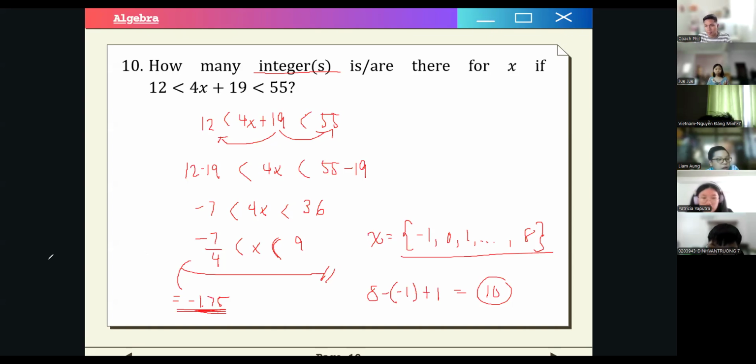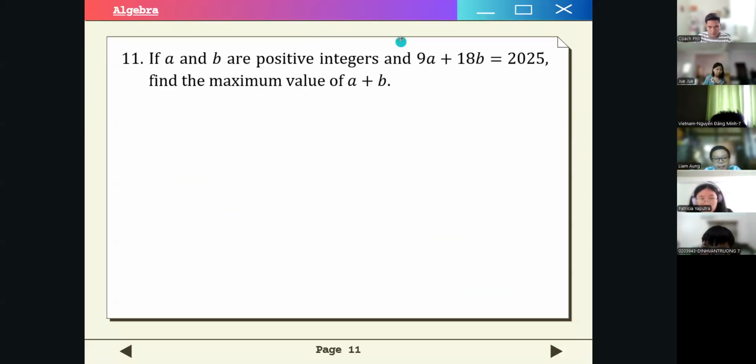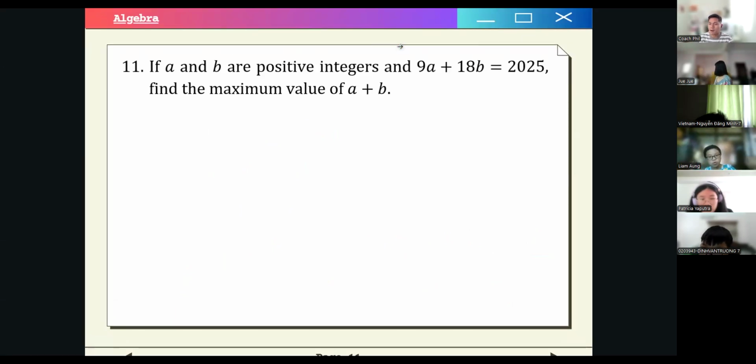No questions? Okay, let's move on to number 11. So by the way, guys, you can express your issues in chat, okay? If I'm going too fast, just tell me in chat.